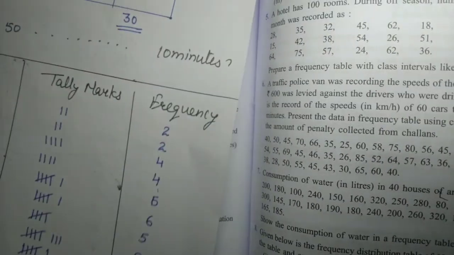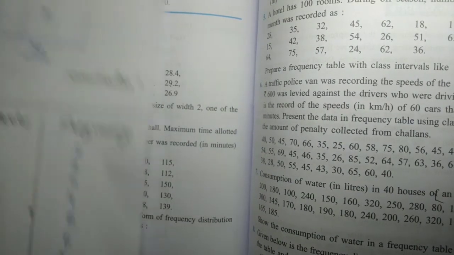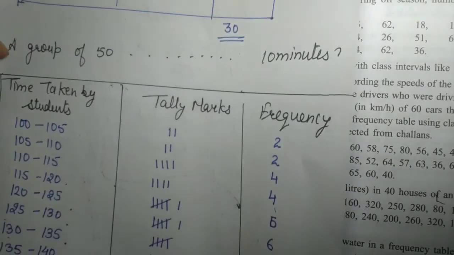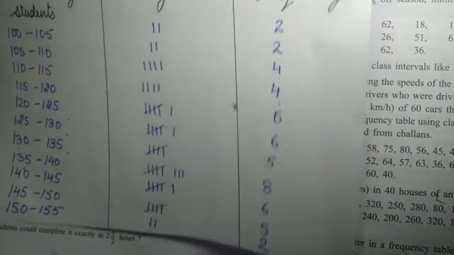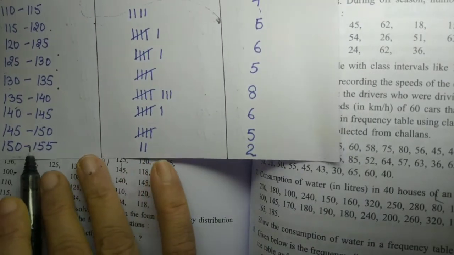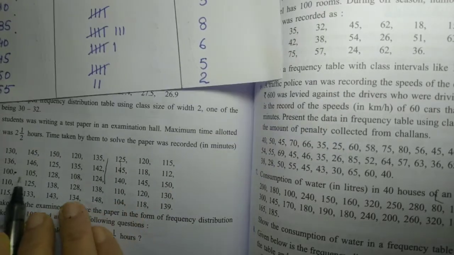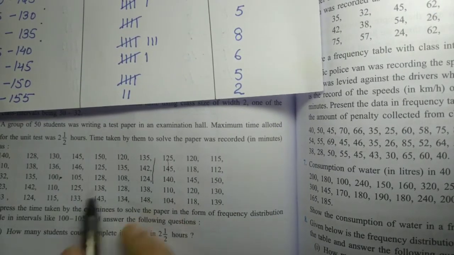Now on behalf of this frequency table, I am going to give the answers. The first question they asked is, how many students could complete it exactly in 2.5 hours? So students, 2.5 hours means 150 minutes. So how many students have finished in 150 minutes? So if we search 150 minutes from here, you observe this one.